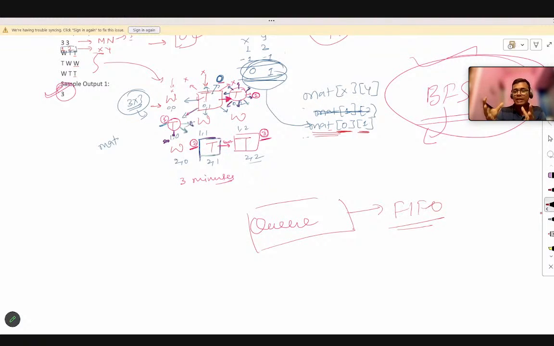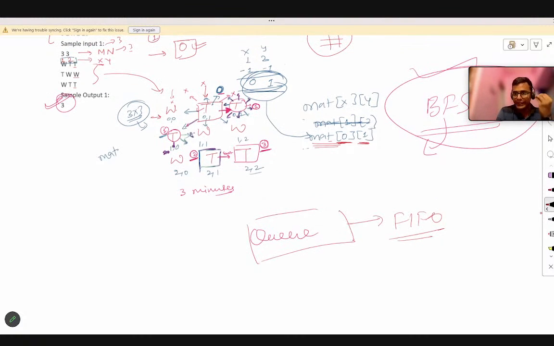Now how are we implementing this queue to solve this kind of problem? What we are going to do, you can see from here. We are going to insert the initial tree position in the queue itself. Let's say we are going to insert 0,1 in the queue. That means the position of the first tree that catches fire, and the time when it caught fire. The location of the first tree is already given in the question, and it catches fire initially. That means at time 0 it catches fire.